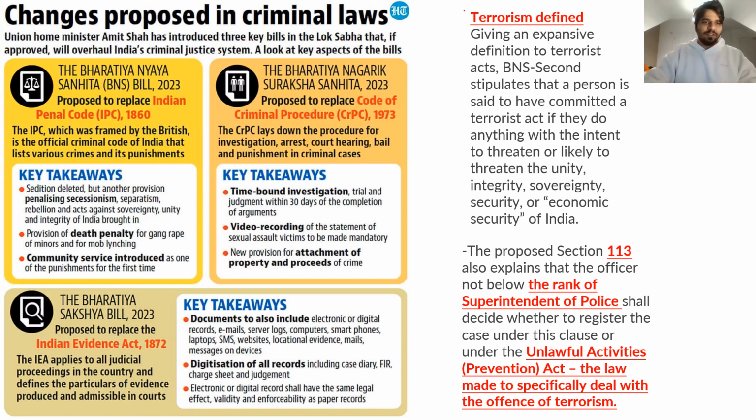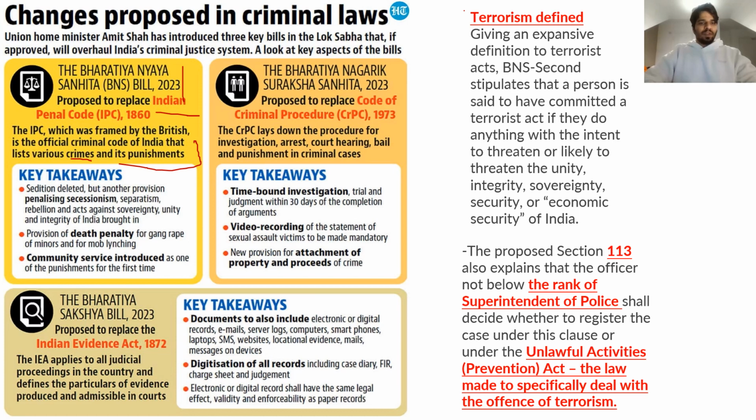First of all, we'll just try to have a look. The Bharatiya Nyaya Samhita bill, when it was introduced, was supposed to replace the Indian Penal Code. Now, we read the IPC, which was framed by the British, is the official criminal code of India that lists various crimes and punishments, right? So various crimes and punishments are listed within the framework of the IPC.